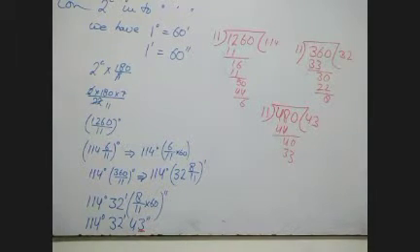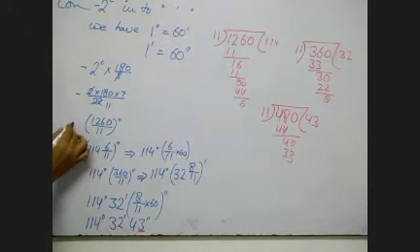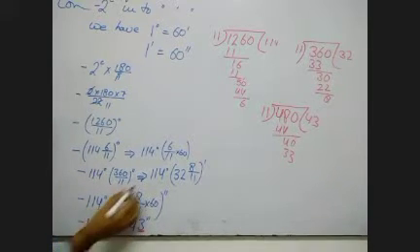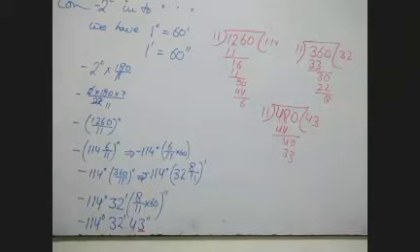And one more thing: if this is a negative angle, then the whole answer will become negative. The minus sign is not creating a big problem. So I suppose this much you are able to understand. It is really a worthy question; if it comes, it will be of 2 marks.